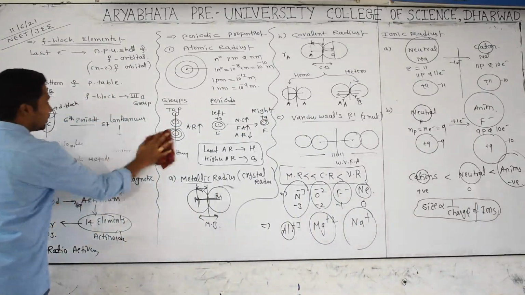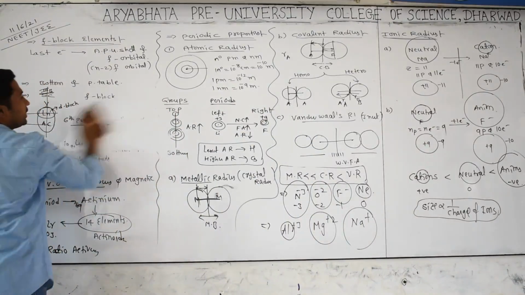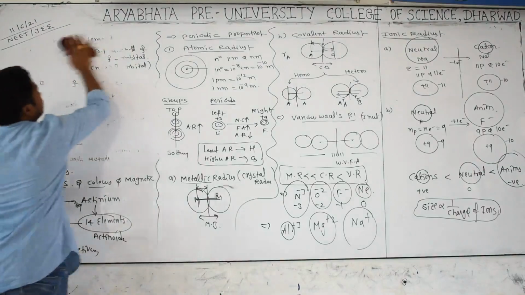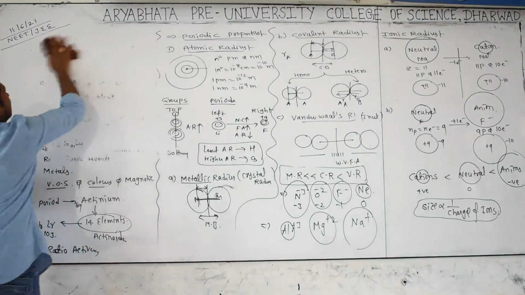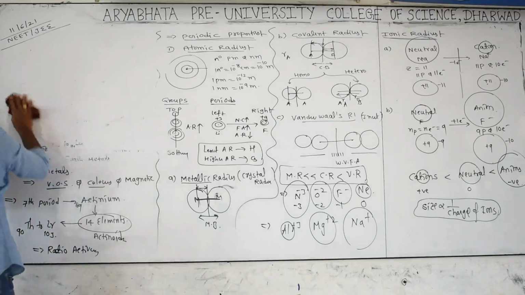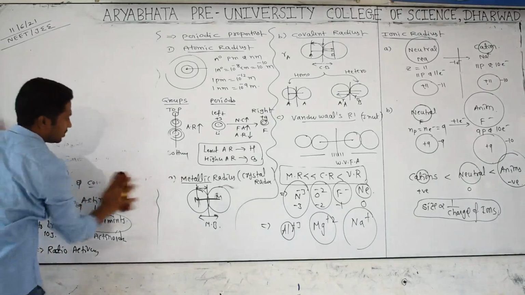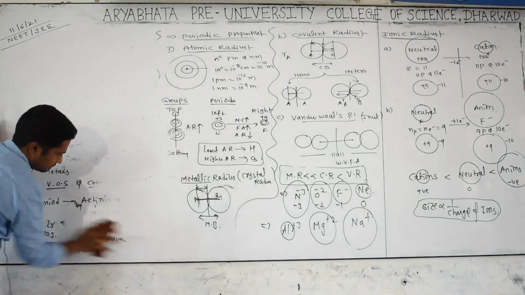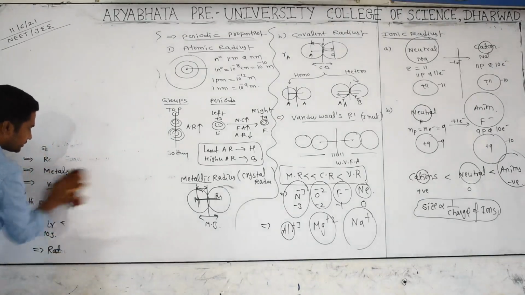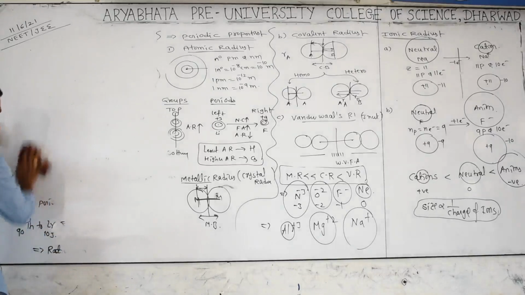Now we will go for another periodic property, ionization energy. See carefully. Go through the concept, it is a very simple thing. Practice the theory carefully and you will get it.